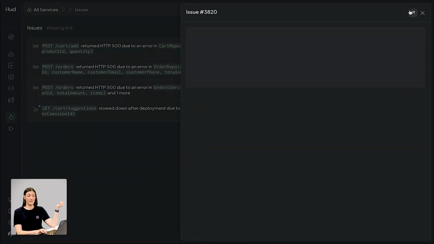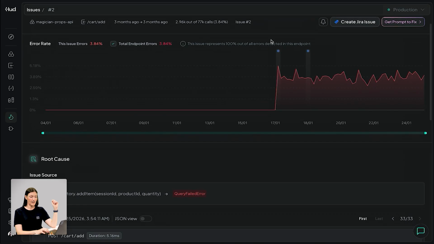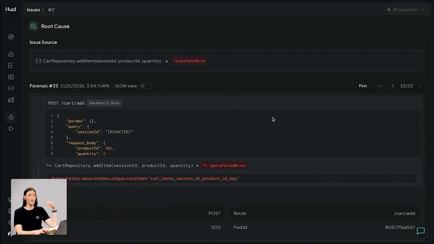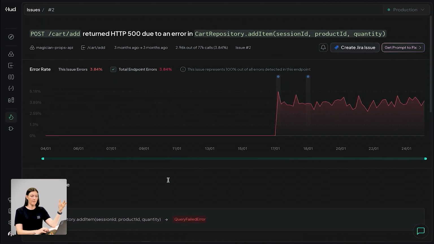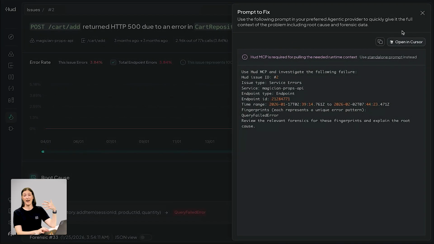If I dive into a specific issue here, I can see that adding to cart is failing because of the add item function. If I scroll downwards, I can see HUD's forensic context. The reason this endpoint is failing is because of the add item function that is throwing a query failed error, and that happens because of a unique constraint violation. I understand why this is failing, and now I can fix it. I can create a ticket to prioritize it. I can copy the prompt to my IDE and fix it with my coding agent.